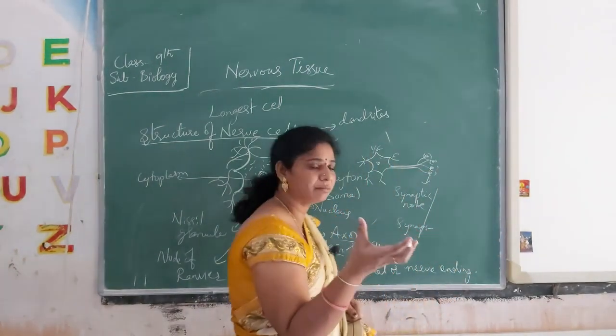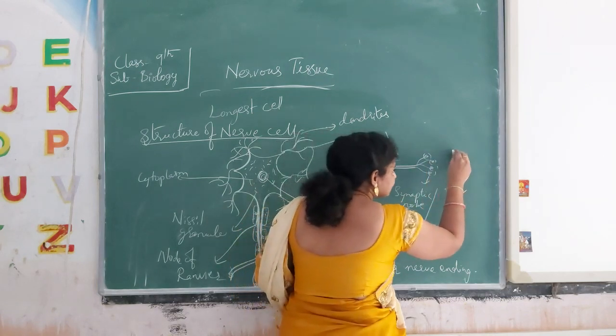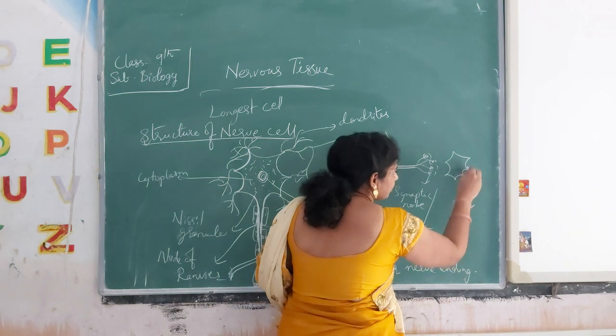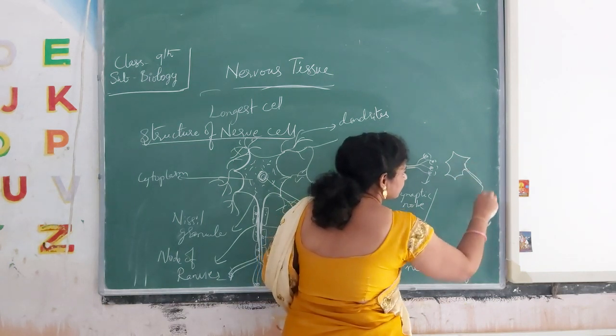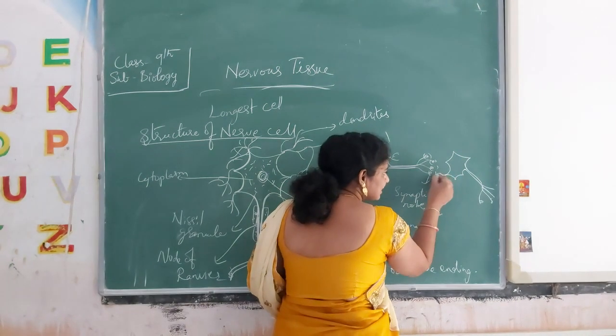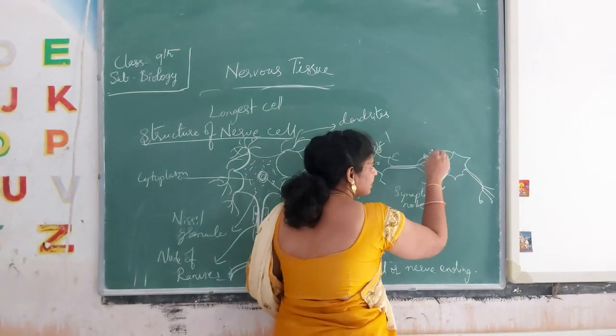Another nerve will come and attach to the dendrites. Now it attaches here like this. I am drawing it in this way. So this is the nerve ending side, and the dendrites are present here.